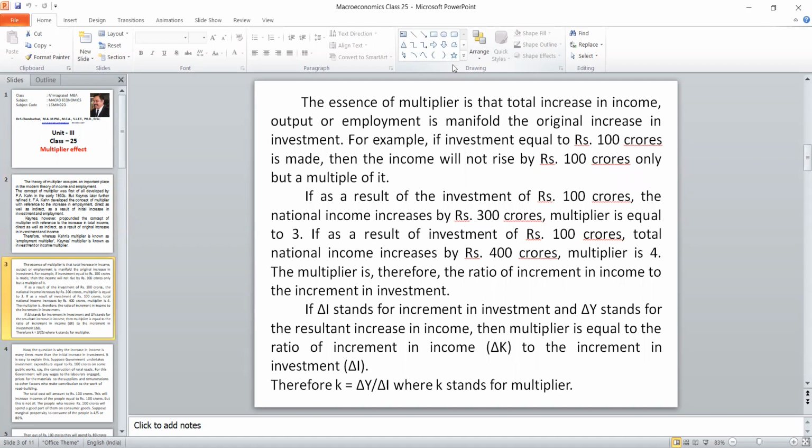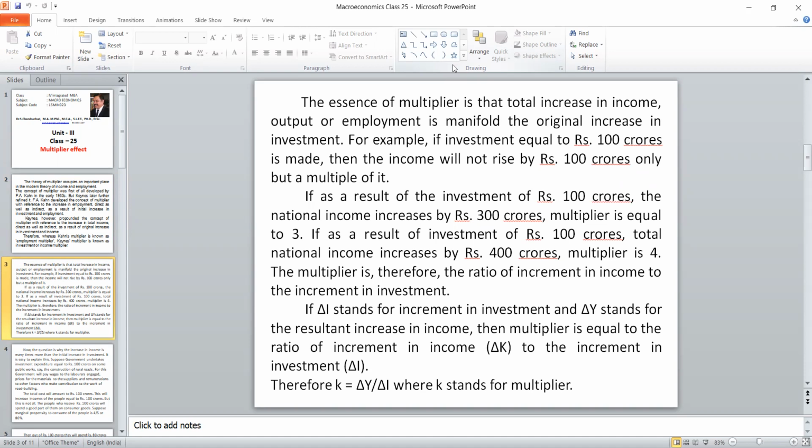First, we should keep in mind what we are trying to multiply. It's manifold. The essence of the multiplier is to increase the income or output or employment that originates from the initial injection. For example, if an investment is 100 crore rupees, and the income generated out of it is, say, 500, then the multiplier value is 5.